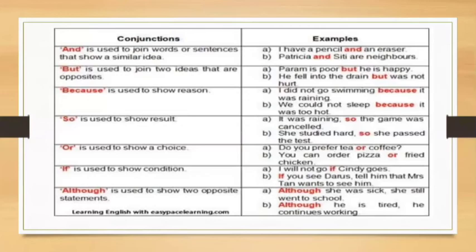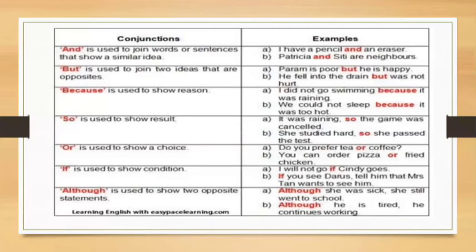Although is used to show two opposite statements. So, although she was sick, she still went to school. So two contrasting, two opposite statements. She was sick, she still went to school. These are two contrasting statements, two opposite things. Although he is tired, he continues working.